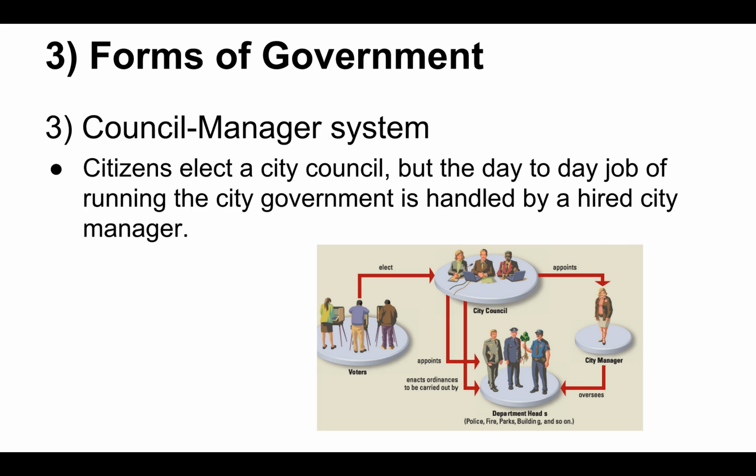And the third type, and actually the last type, is the council-manager system. You can see the lovely graphic there. Most small cities operate under the council-manager form. In this system, the balance of power favors the legislative branch, or the city council, which has policy oversight and administrative authority in running city departments. The council appoints a city manager who administers city operations and has the power to hire and fire personnel based on limits set by the local merit system. The city manager is a full-time professional executive who does not run for office, which is believed to make the decision making less political and less susceptible to corruption.